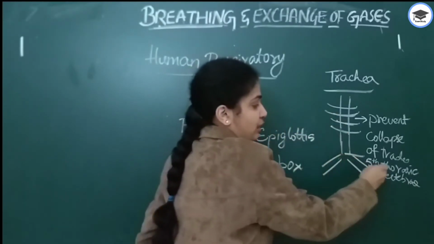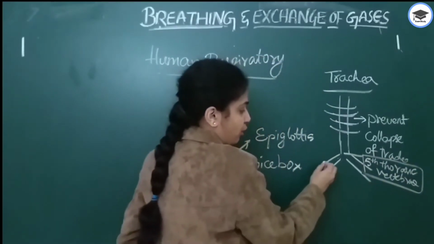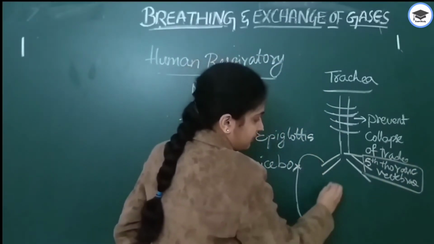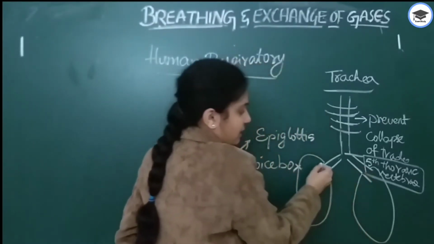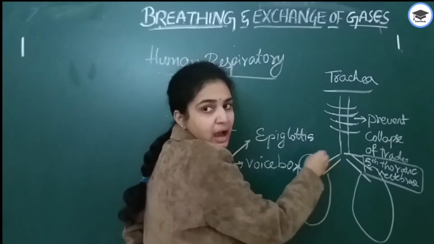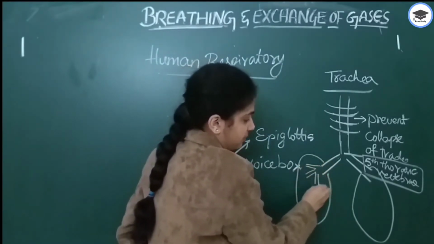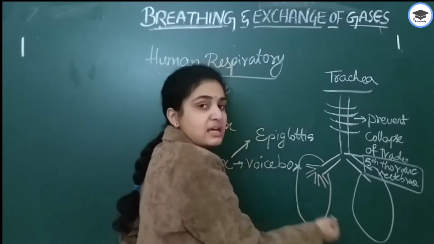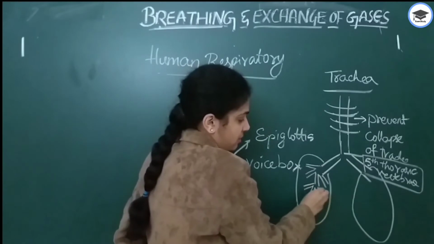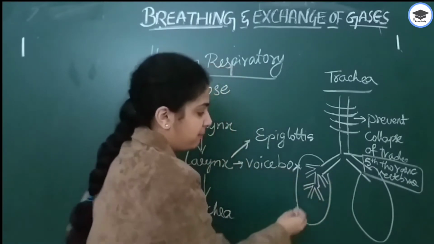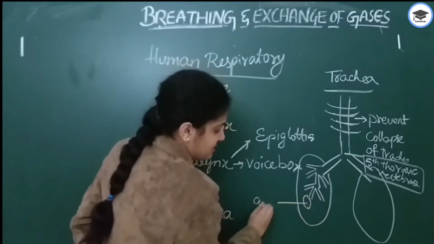So at the level of the 5th thoracic vertebrae, it divides into bronchi. These are the lungs. These bronchi are again divided into bronchioles. These bronchioles are again divided into tertiary bronchioles. Finally, these end up in vascularized bag-like structures called alveoli.